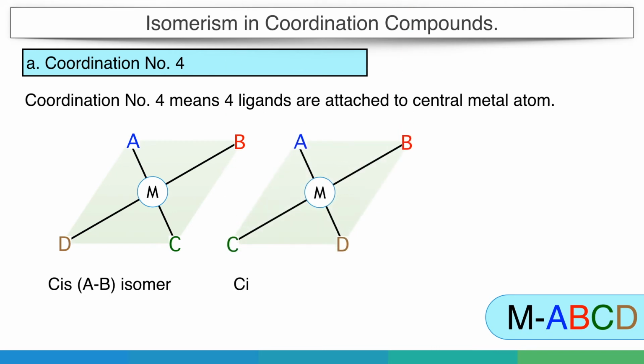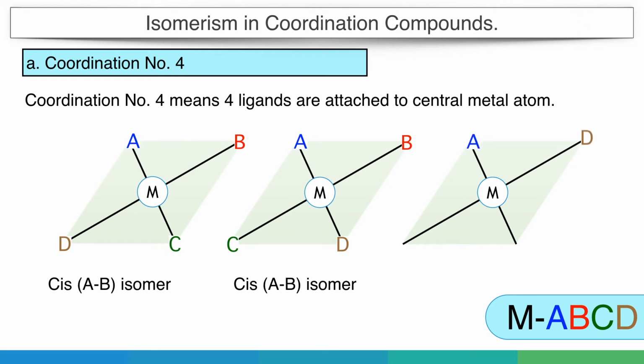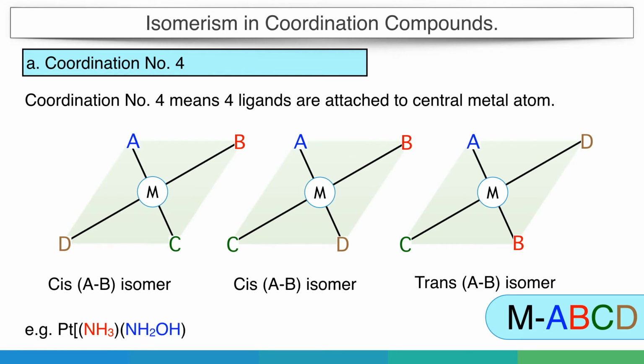Like in the first case, A and B are in cis position. So it is the cis AB isomer. In the second case, even though the positions of C and D are changed, A and B are still adjacent to each other. So it is also the cis AB isomer. But in the third case, as the A and B groups are opposite to each other, they are in trans position. This can be done with respect to any two groups in a complex.